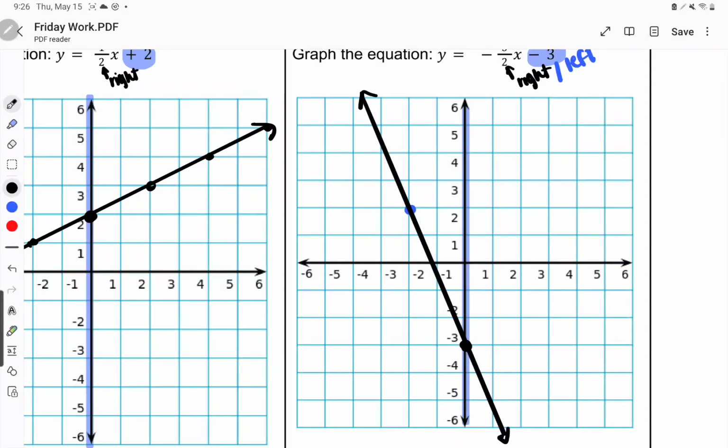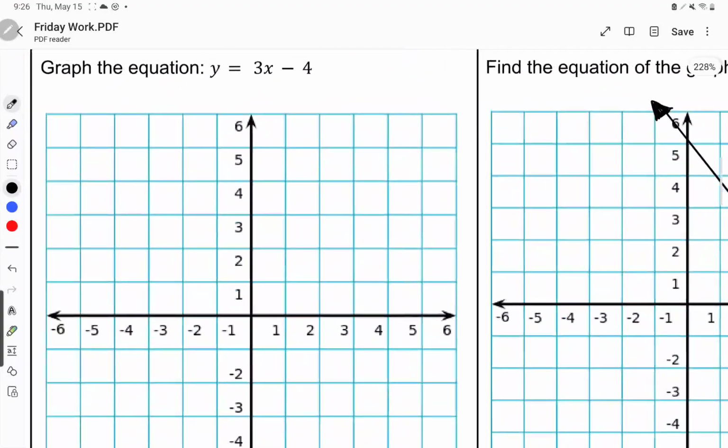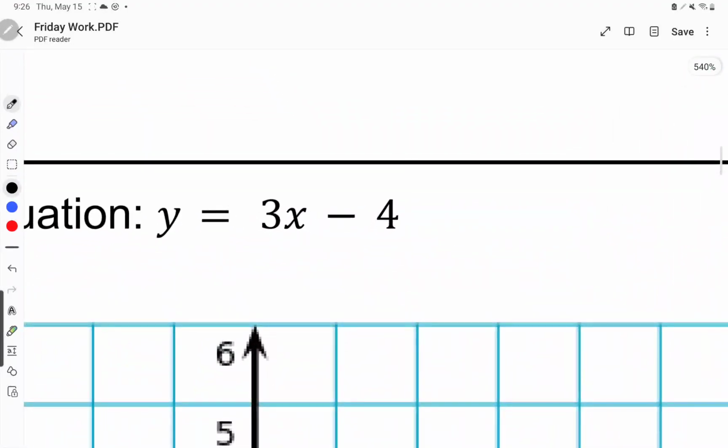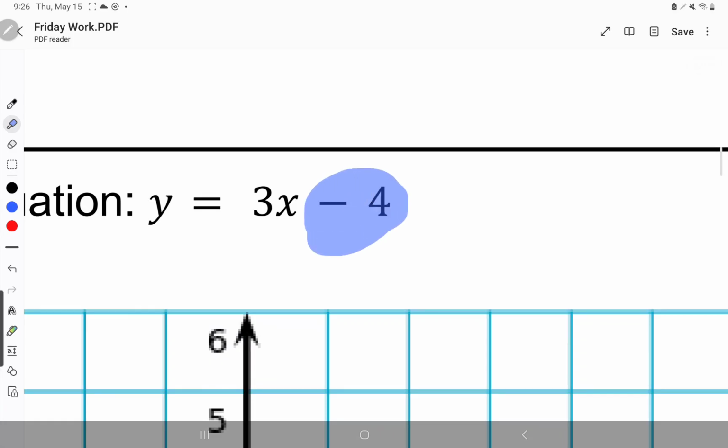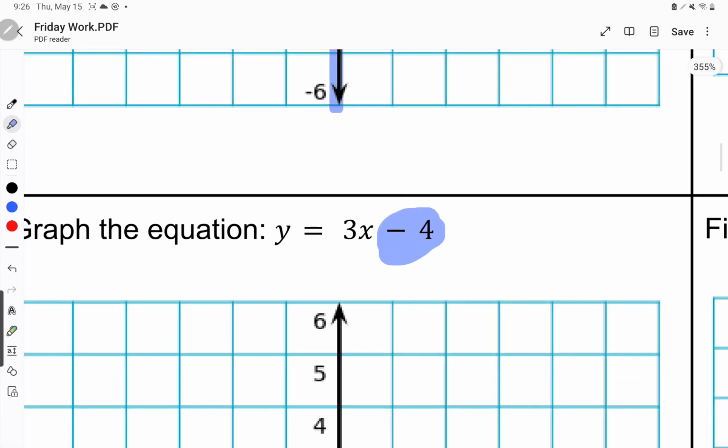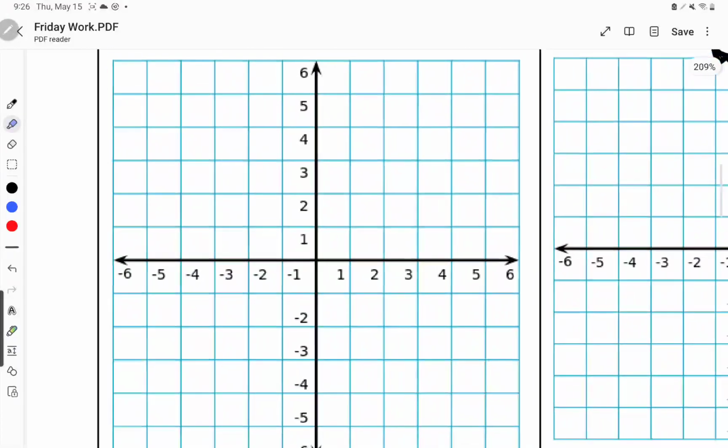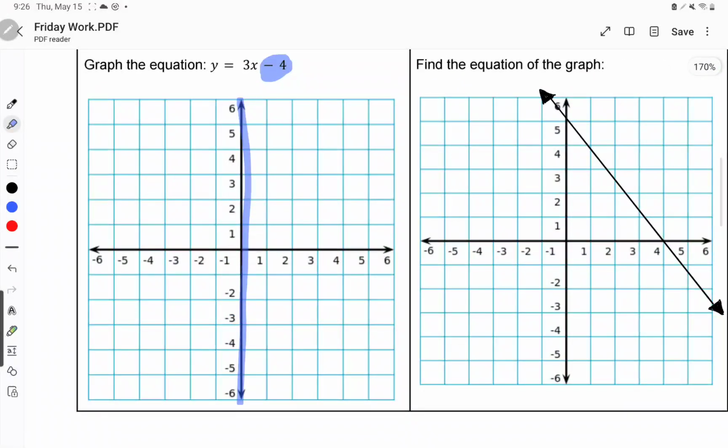All right, perfect. Okay, for the next one, what is the first thing I'm going to graph? First thing we're going to graph is going to be that -4. Where am I going to graph that at? On the y-axis. So I'm going to highlight my y-axis, drop a point right there on -4.